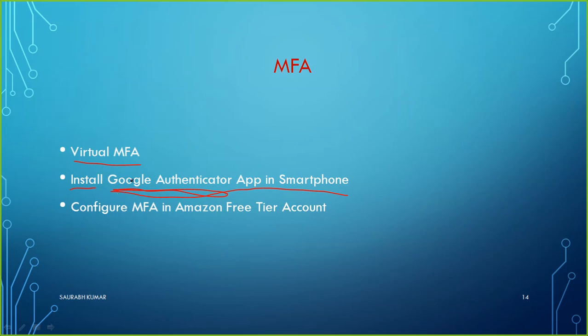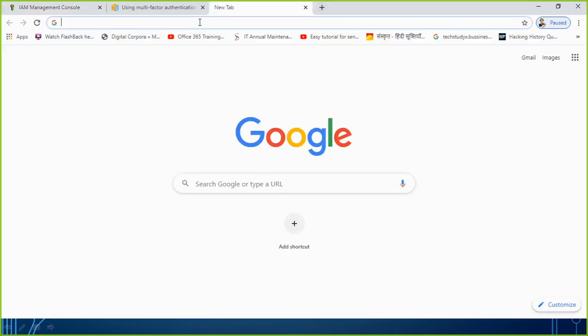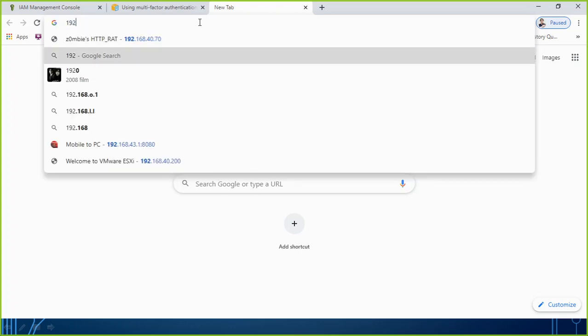So let me show you what the steps will be here. Obviously I am going to perform this task of installing this application on my mobile phone. So as I said, this task I am going to perform on my mobile phone. Let me share my mobile phone screen here, so that I will be able to show you what I am doing on my mobile phone. For that, let me use some tool.